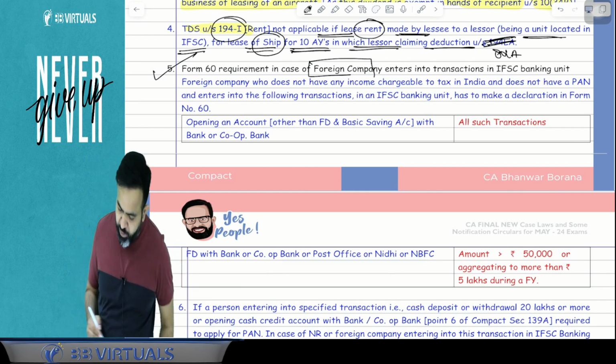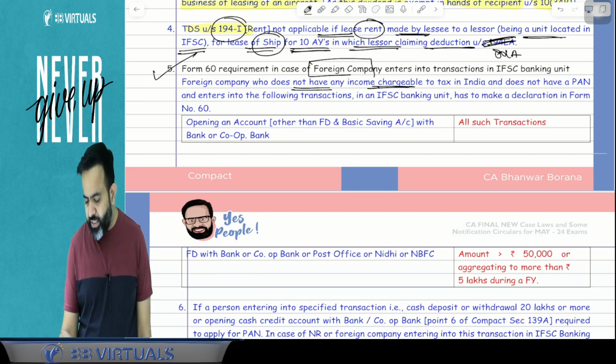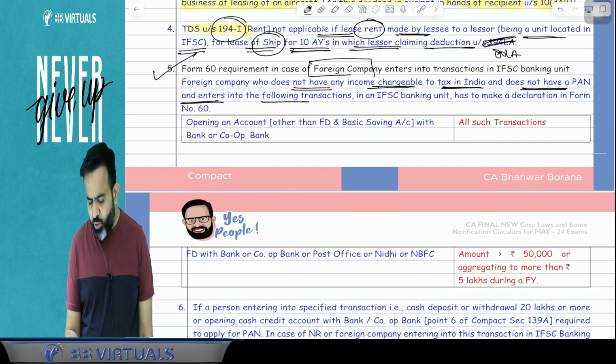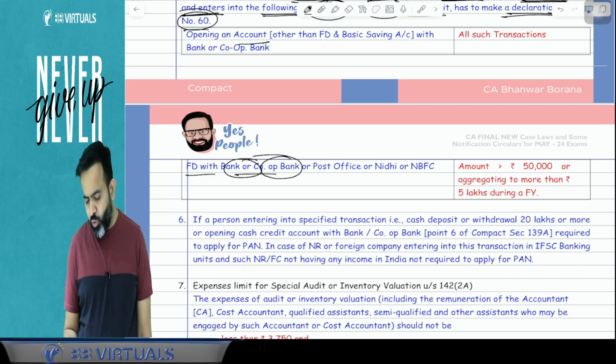So what this point says, try to understand. A foreign company who does not have any income chargeable to tax in India and does not have a PAN, and enters into the following transactions in the IFSC banking unit, has to make the declaration in form number 60, either opening a bank account or FD with the bank or a cooperative bank or post office or Nidhi or NBFC.